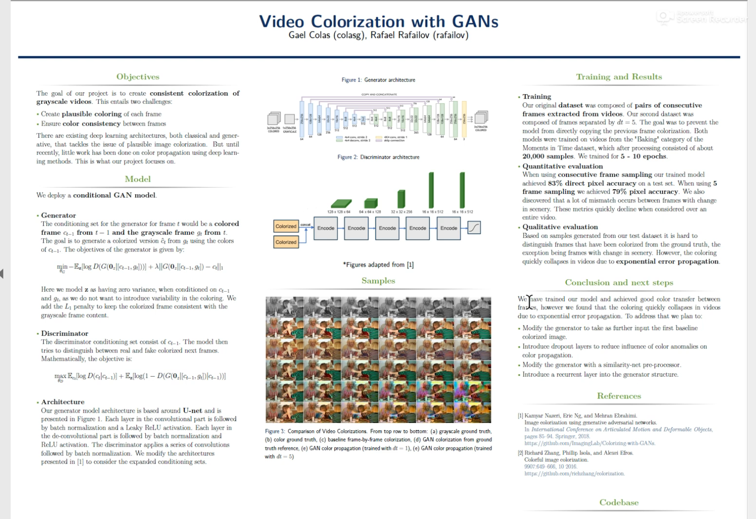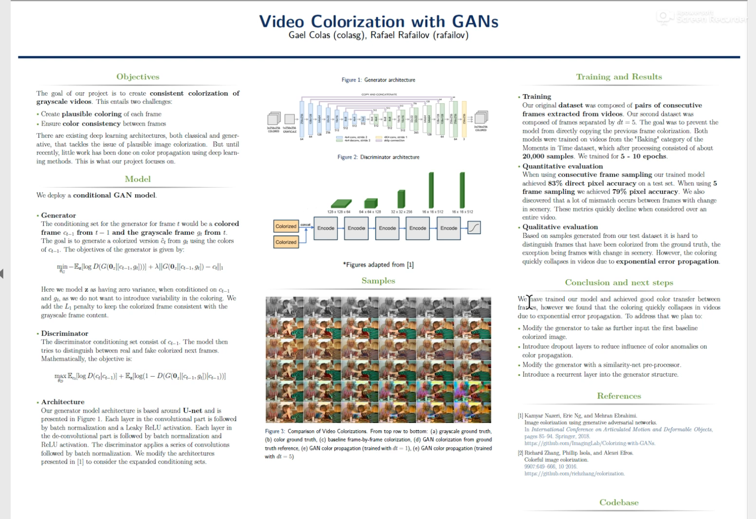Going on to our model, our discriminator would take two consecutive colored images and try to learn whether they are indeed coming from a colorized video or if one of them is fake. Essentially, this is a conditional generative adversarial network where we condition on the previous colored frame. On the other hand, our generator model would take in a grayscale image at time t and the previous colored frame and try to generate a colored version of the grayscale image that can fool the discriminator.